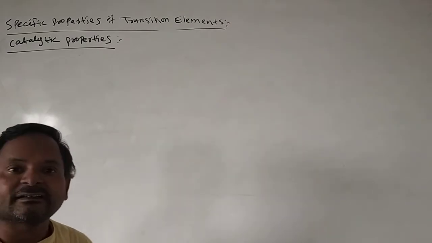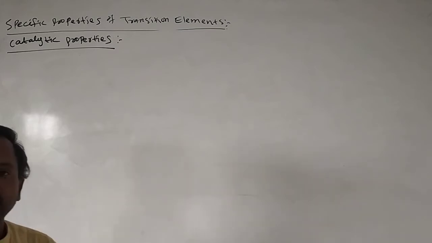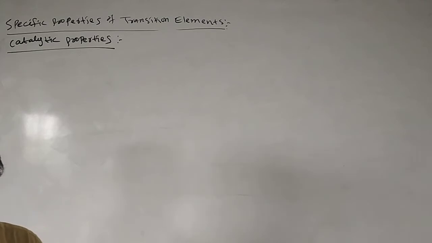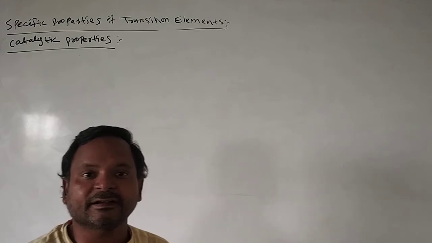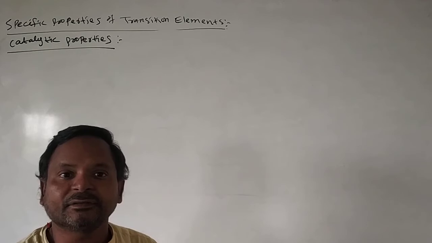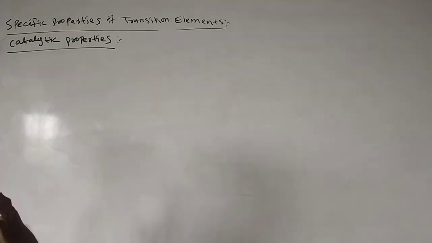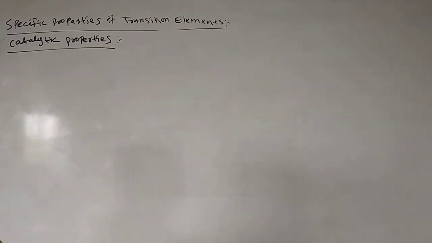Here, so many transition elements act as good catalysts. Some of the transition elements act as oxidizing agents, and some act as reducing agents. Different properties show as oxidizing agent and different as reducing agent. Why do these transition elements show catalytic property? From an examination point of view, they will ask a question: why do transition elements show catalytic properties?